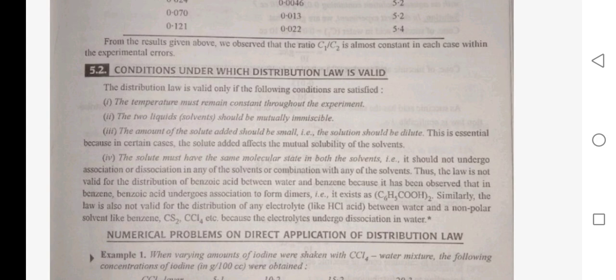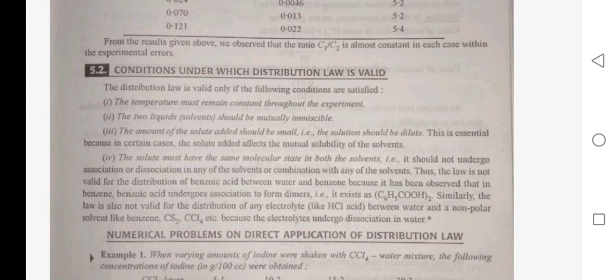This is essential because in concentrated cases the solute added affects the mutual solubility of the solvents. The solute must have the same molecular state in both the solvents. It should not undergo association or dissociation in any of the solvents, or combination with any of the solvents.